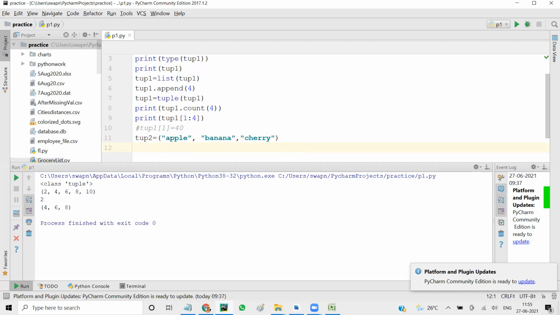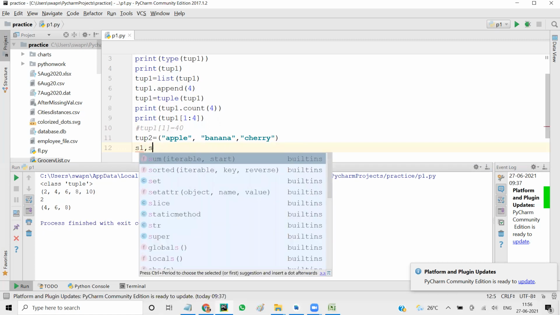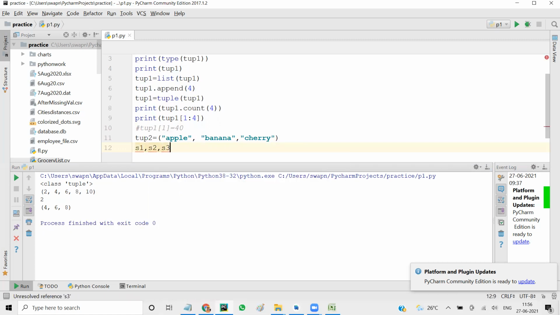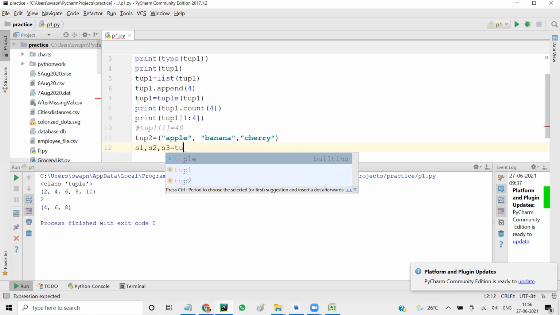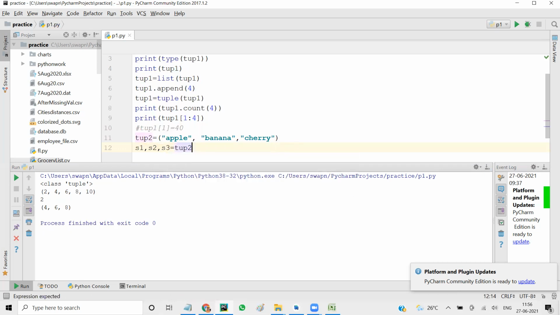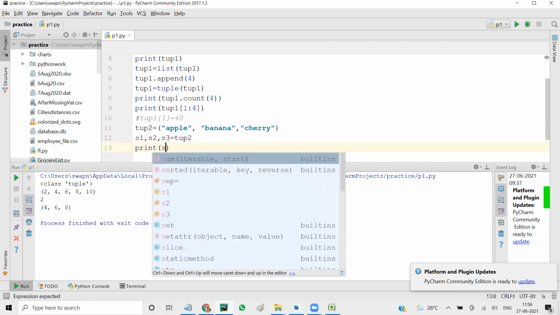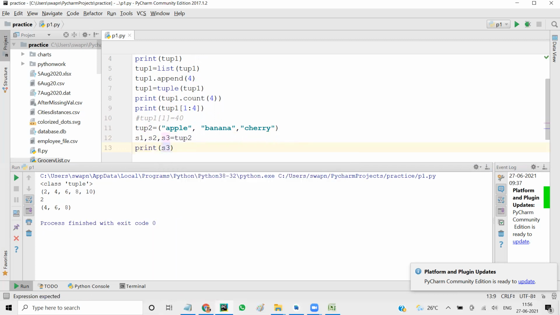Unpacking means if you want to remove them and store them in three different variables, I can write s1, s2, s3 equal to tup2. Now you can print s3. So if you want to convert it back into three different variables, you can do this.